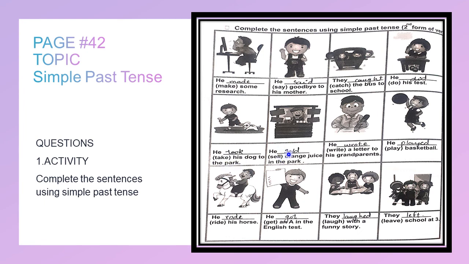Sell, second form is sold. He sold orange juice in the park. Write, second form is wrote. He wrote a letter to his grandpa. Play, second form is played. He played basketball. Ride, second form is rode. He rode his horse. Get, second form is got. He got an A in the English test.